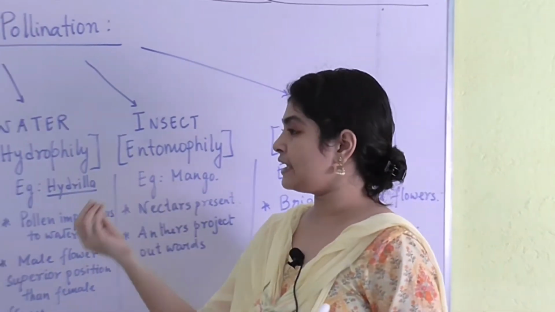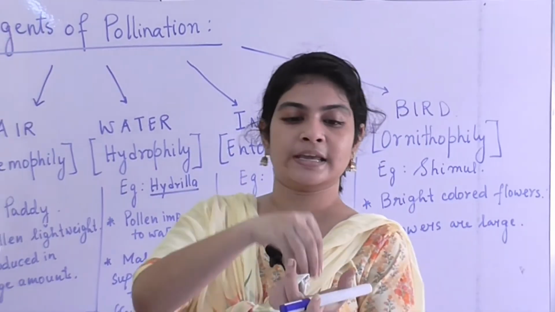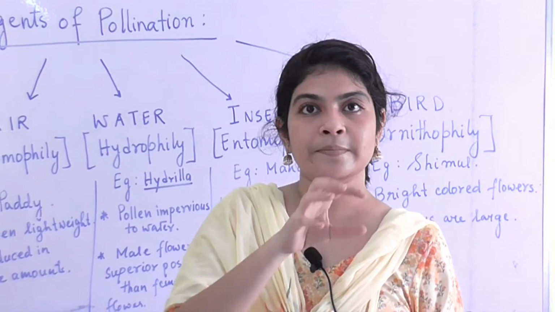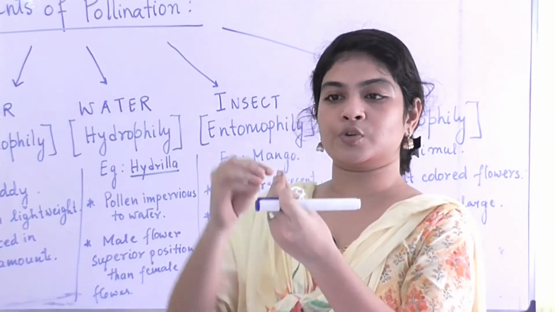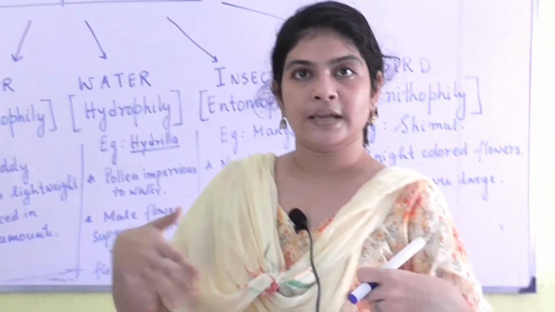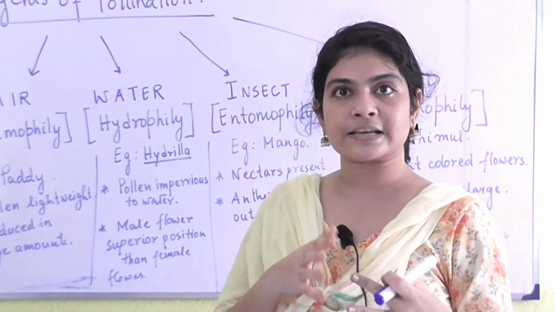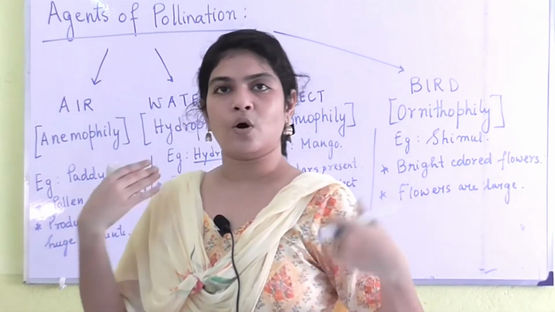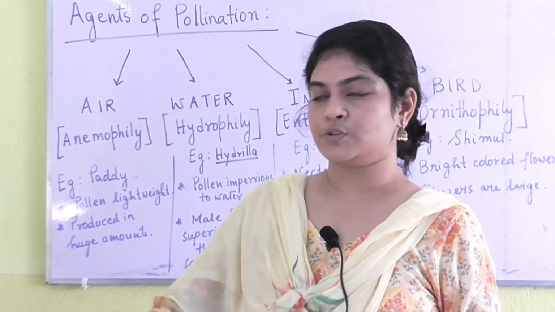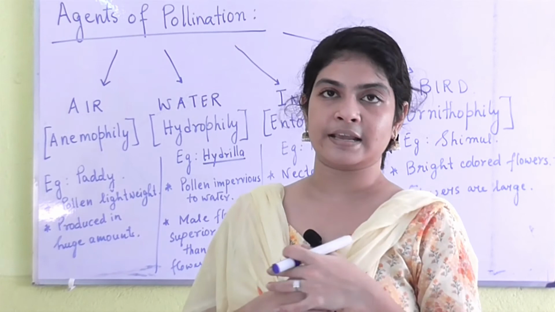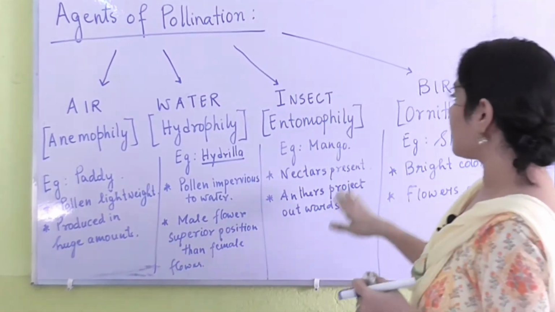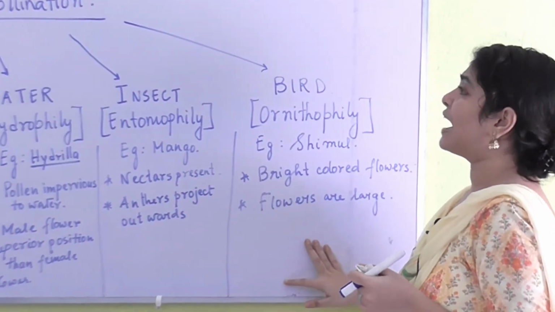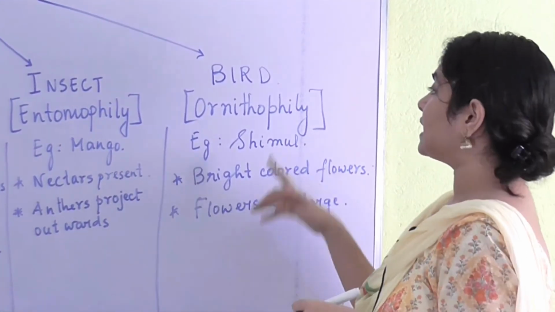If an insect is positioning inside a flower to have the nectar, it is very important that the anthers are out, so that pollen gets onto the body of the insect, so that when that insect travels to the next flower, the pollen grains all over its body get into that next flower when it goes to have the nectar of the other flower. So for example, mango.